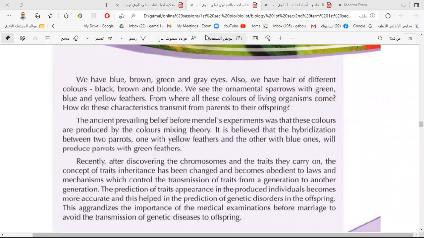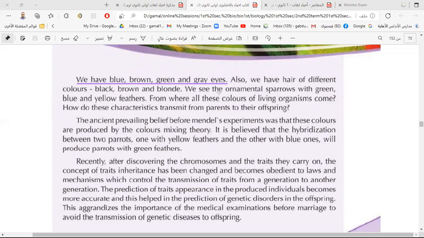If your parent has blue eyes, there is a high percentage that you have blue eyes. And if your parents have brown eyes, it is highly possible that you have brown eyes, and so on. If your parents have yellow hair, it is highly likely that you have yellow hair.